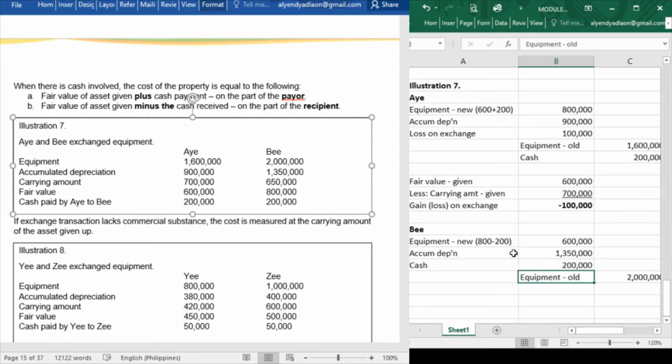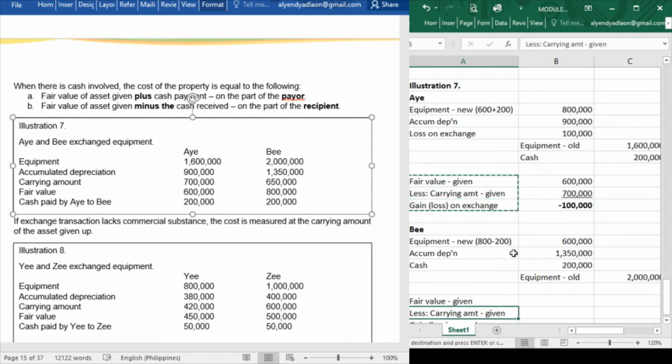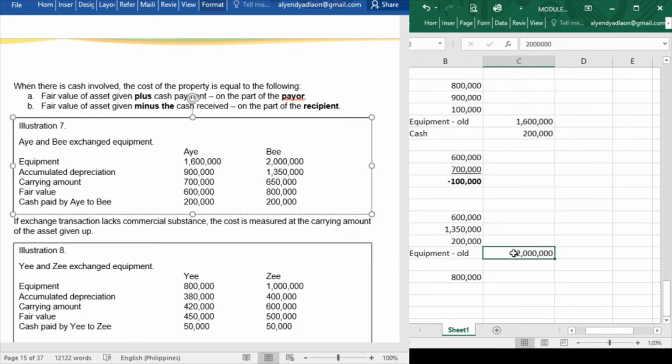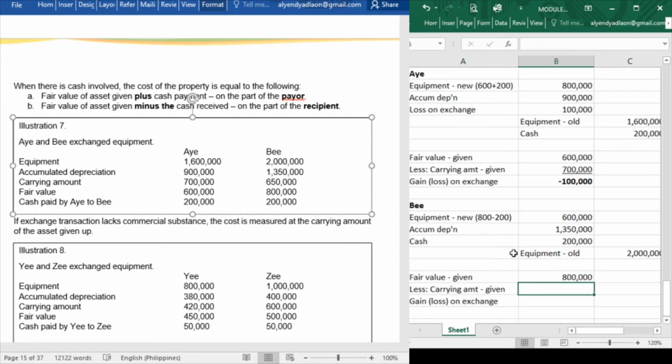Now let us see whether there is a gain or loss on this exchange. So let us copy this formula. Fair value of the asset given on the part of B, that is 800,000. Carrying amount of the asset given, B has 2 million equipment minus the accumulated depreciation of 1,350,000, so we have 650,000.